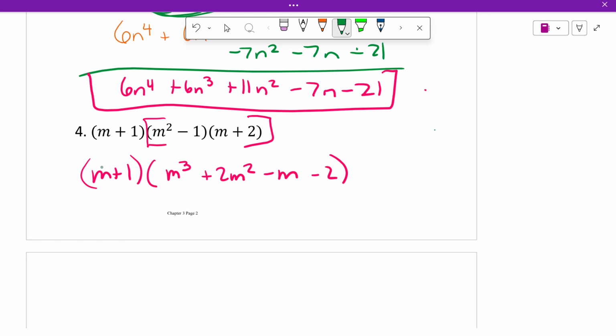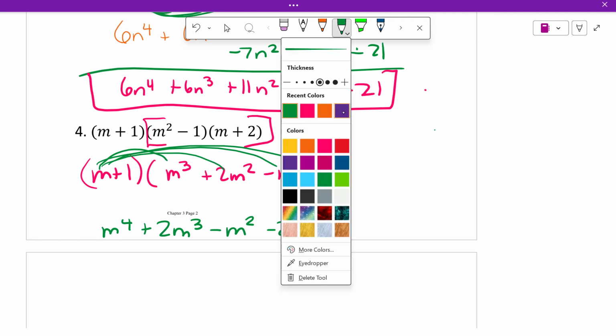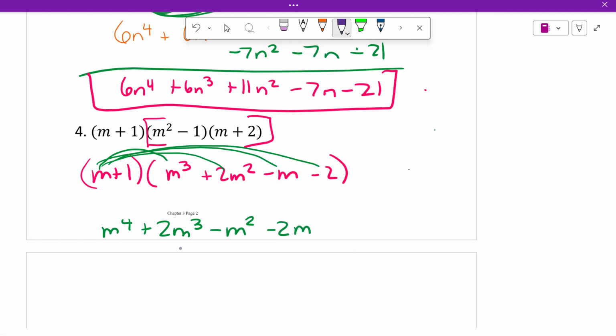So then we take the m times each of these. m times m cubed is m to the fourth plus 2m to the third minus m minus 2. And then take 1 times each of those. Taking 1 times each of those is m cubed plus 2m squared minus m minus 2.